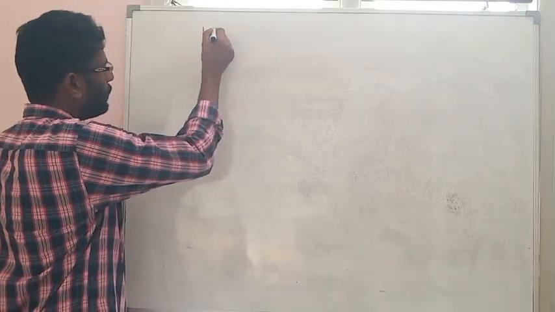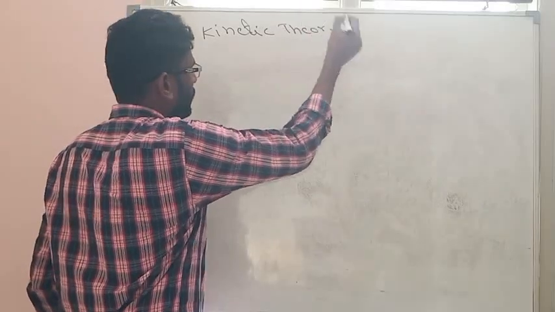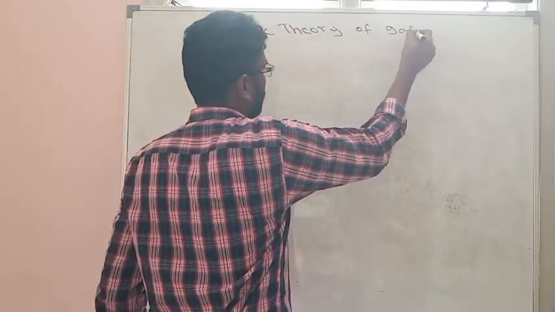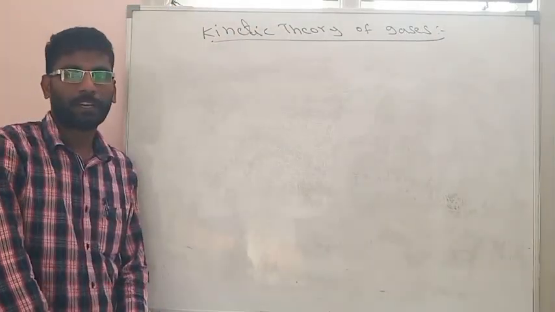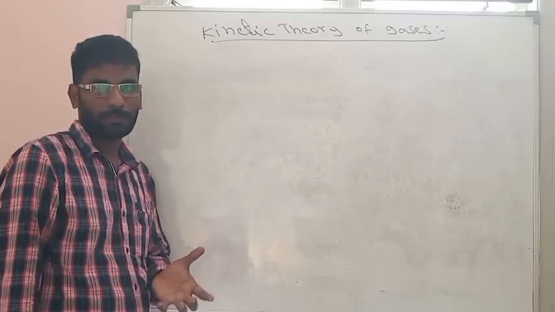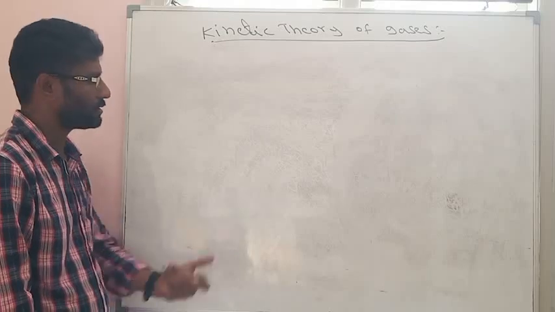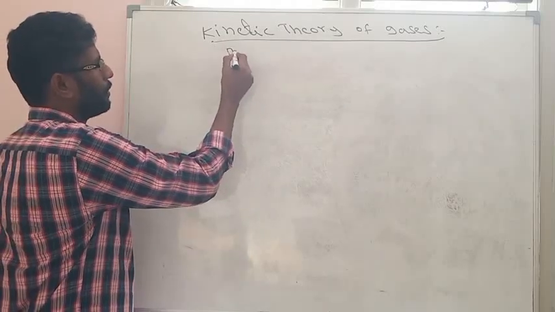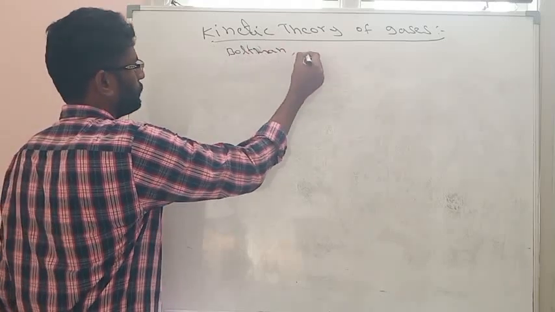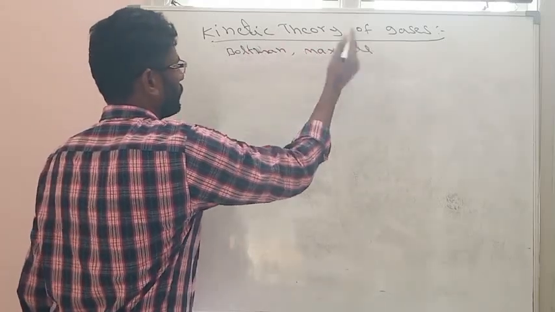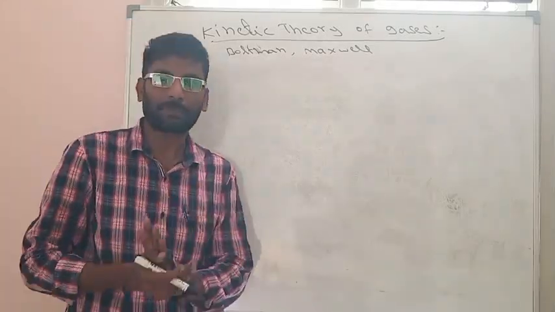That theory is called kinetic theory of gases. This theory has some assumptions which are made by a number of scientists. So a number of scientists proposed it, not one scientist, like Boltzmann, Maxwell, a number of scientists proposed these assumptions of kinetic theory. So what are the assumptions?